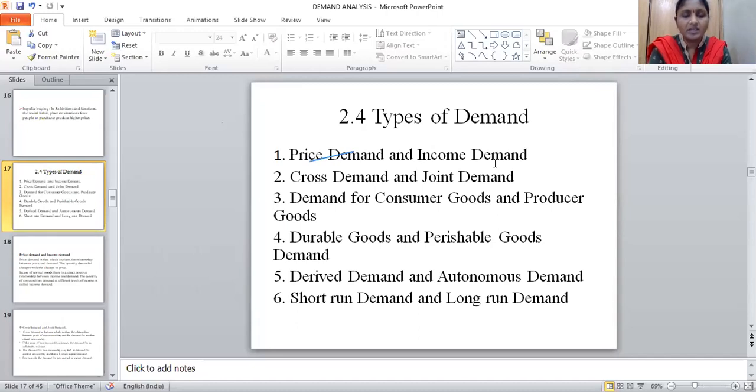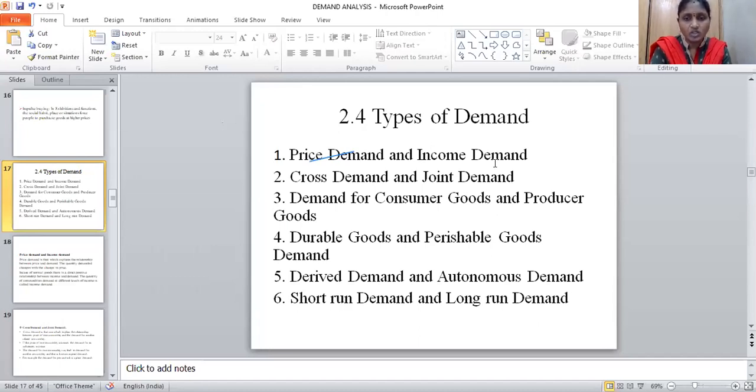Whenever the price increases, the quantity demanded is going to be affected. How much quantity are we demanding at particular prices, whether the price increases or decreases? That means price demand has an inverse relationship with the quantity demanded for a particular commodity. If you take income demand, whenever the income of a consumer increases, demand also automatically increases for the particular commodities. So the quantity demanded is also going to increase. Income demand has a positive relationship with the quantity demanded.